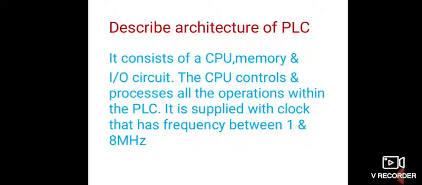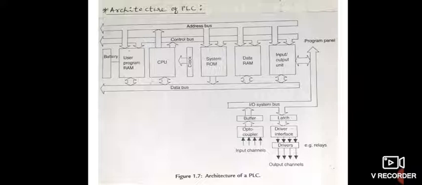The input circuits are nothing but the sensors, which give the information of the external world to the PLC, and the output circuit is nothing but the actuators, which actually will carry out the function. And the PLC is supplied with the clock between 1 Hz to 1 megahertz to 8 megahertz. Different systems use different frequencies. As the clock frequency is increased, the speed of the machine also increases. For the architecture you can refer to this diagram, and you have to remember and practice this diagram.